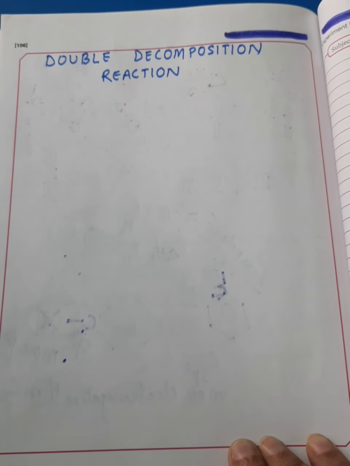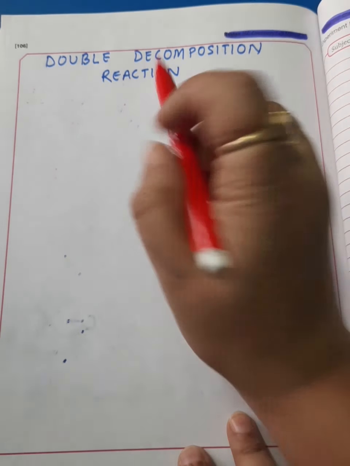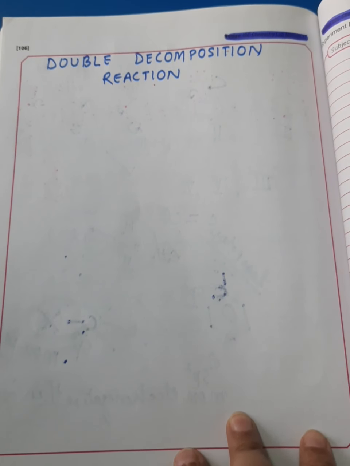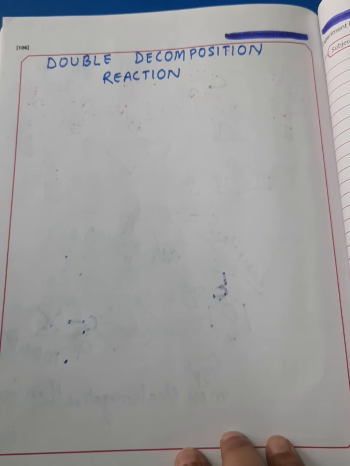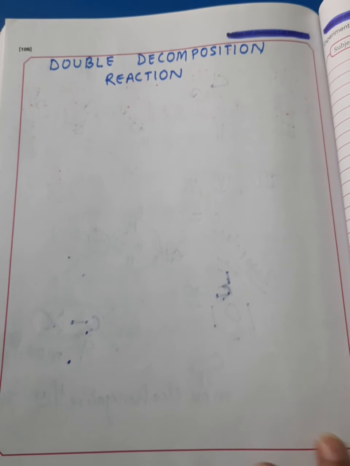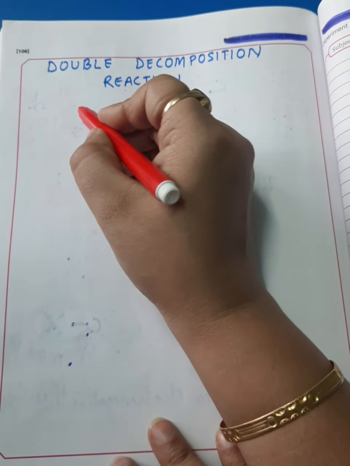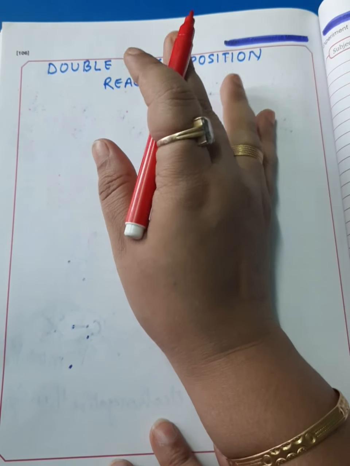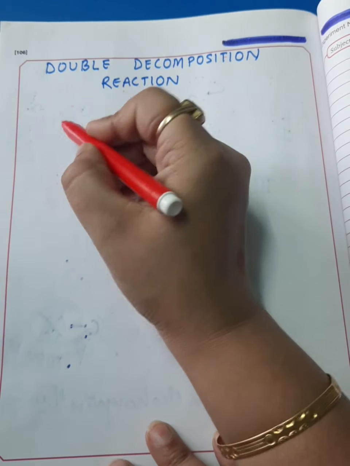Hello my dear students, in this video we are going to study about double decomposition reactions. They are also called double displacement reactions. It is somewhat like this: suppose we have two groups of two friends each.